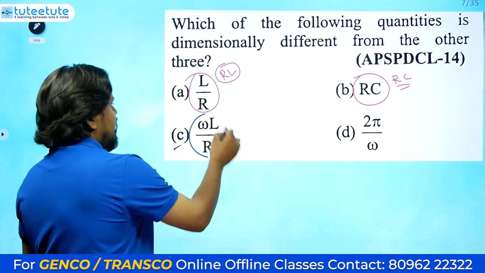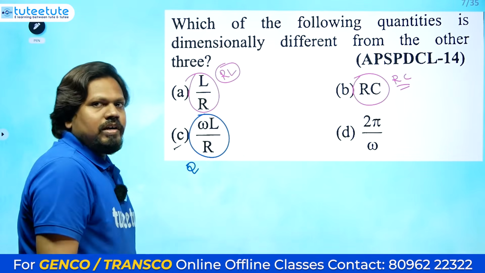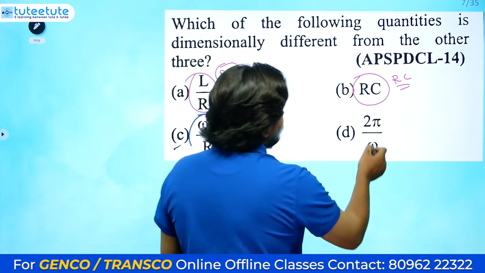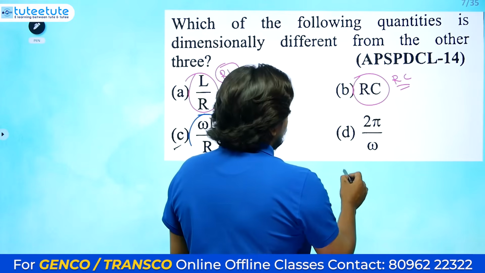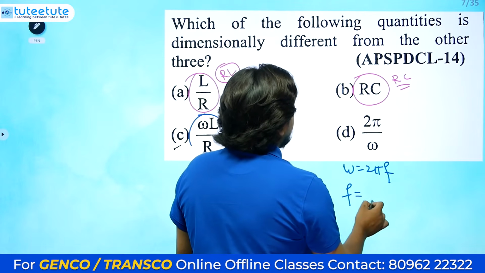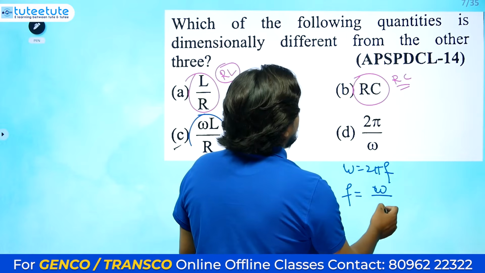Omega L divided by R is nothing but the quality factor. Otherwise, let's leave it now. What is 2 pi by omega? Omega equals 2 pi f, so f equals omega by 2 pi.